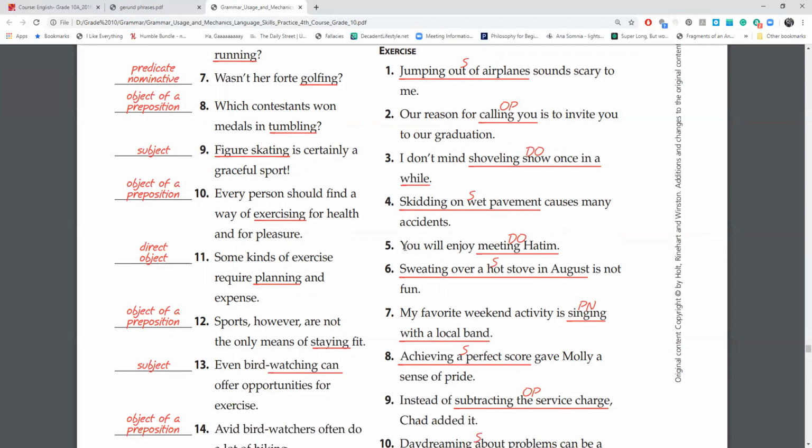Number five, you will enjoy meeting Hatim. So this meeting Hatim is going to be the entire gerund phrase, and it is a direct object of the verb enjoy. What will you enjoy? You will enjoy meeting Hatim.